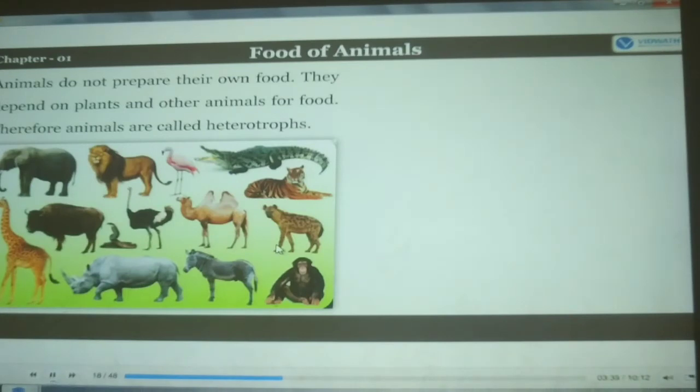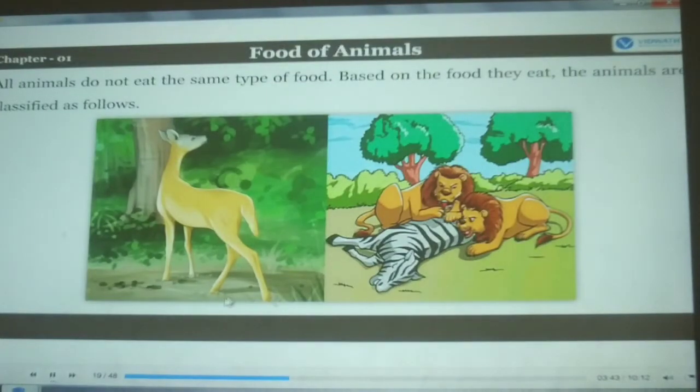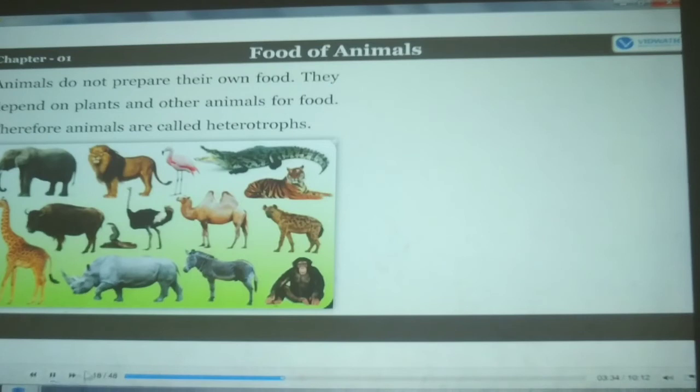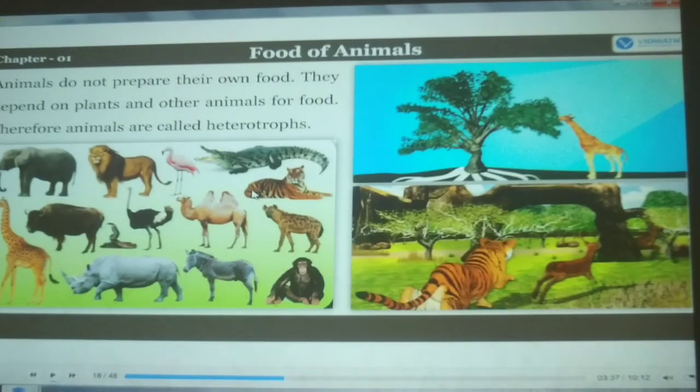Animals do not prepare their own food. They depend on plants and other animals for food. Therefore, animals are called heterotrophs. So, what is it here, children? Here is the picture of animals.